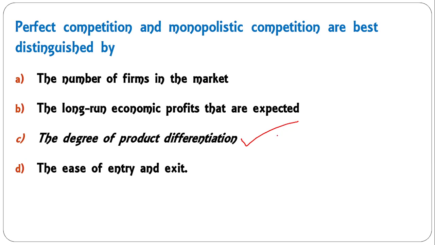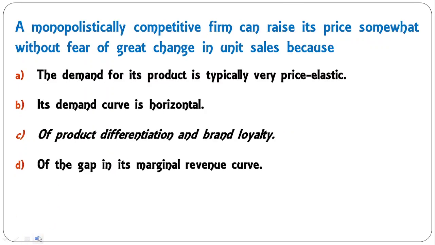Little words are changed and the same type of question is asked, and little difference in the options also. So this C, the difference between perfect competition and monopolistic competition, here it is asked. So it is the product type. In perfect competition you have homogeneous product, whereas in monopolistic you have differentiated product or heterogeneous product. Okay, so C is the correct answer.